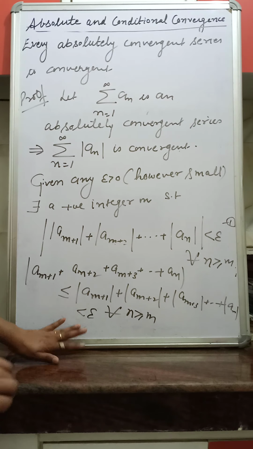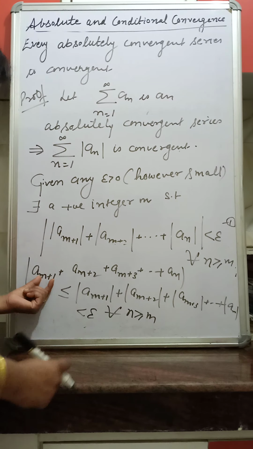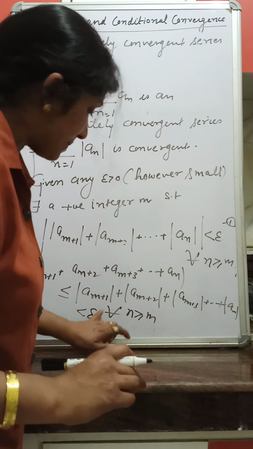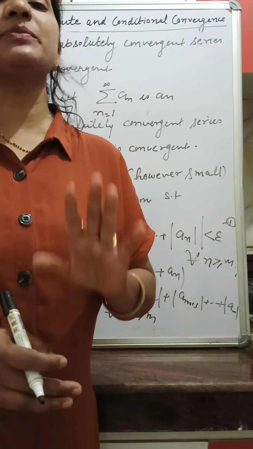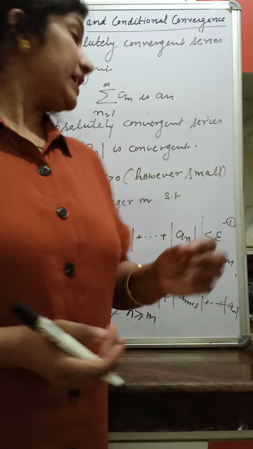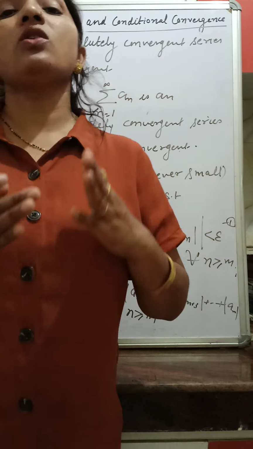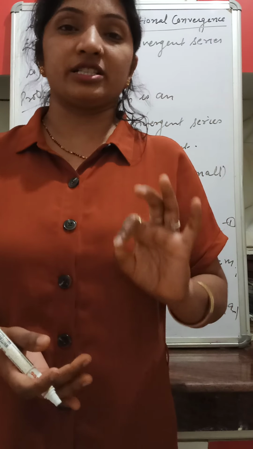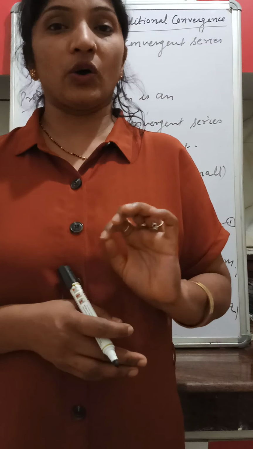And what does it mean? Given any epsilon greater than 0, however small, modulus of a_(m+1) plus a_(m+2) plus a_(m+3) up to a_n is less than epsilon for all n greater than or equal to m, and therefore by Cauchy general principle of convergence, summation a_n is convergent. That means if summation modulus a_n is convergent, then summation a_n is also convergent. And what does it mean? That every absolutely convergent series is always convergent, but the converse is not true.